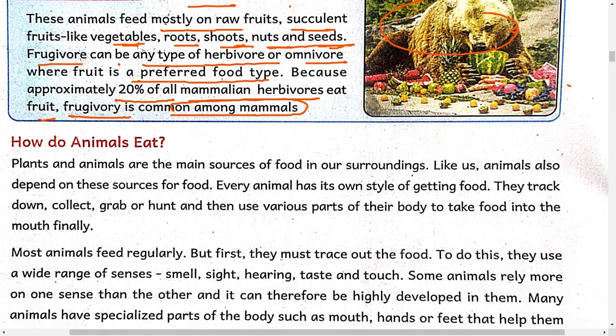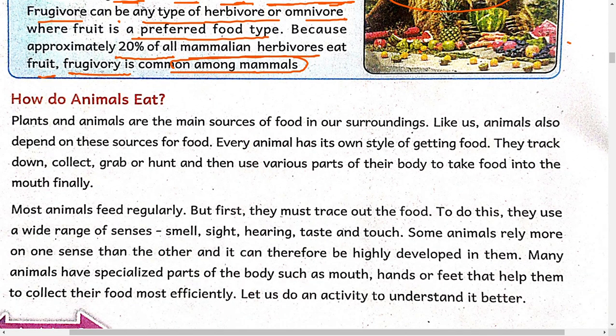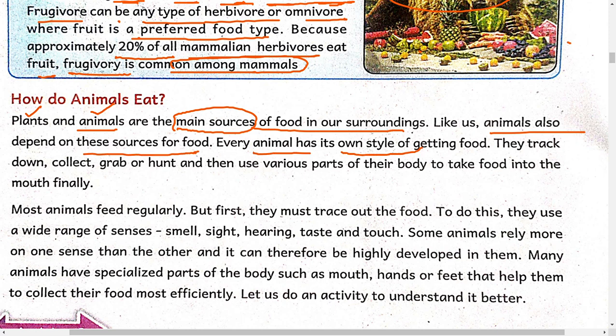How do animals eat? Plants and animals are the main sources of food in our surroundings. That means in the first lesson we already learned the main sources of food are derived either from plants or from animals. Like us, animals are also dependent on these sources for food. So every animal has its own style of getting food.